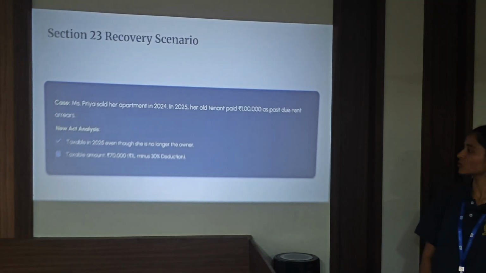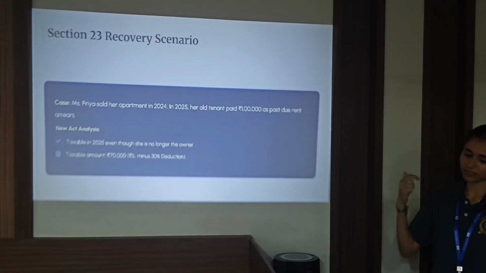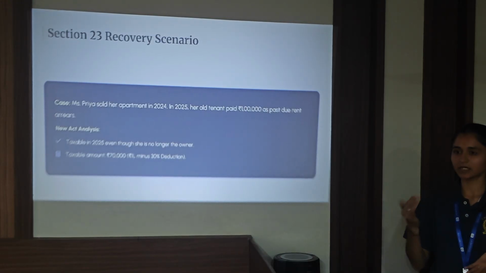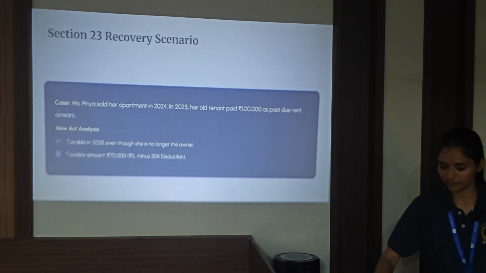So, if Miss Priya sold her apartment in 2024, and in 2025 her old tenant paid 1 lakh as past due rent arrears, what happens here? The rent amount which she has got in the year 2025 will be taxable even though she is no longer the owner. And the taxable amount will be 70,000, that is 1 lakh, reducing 30% deduction.